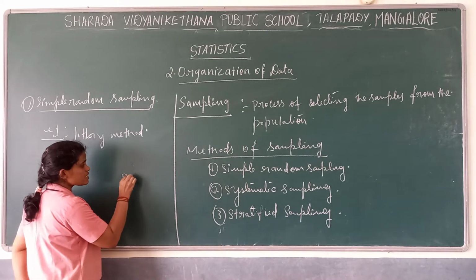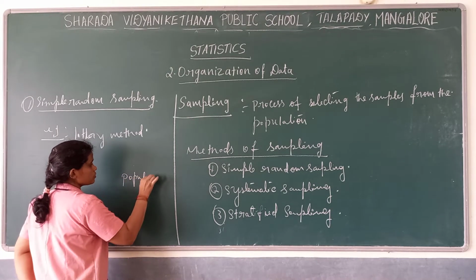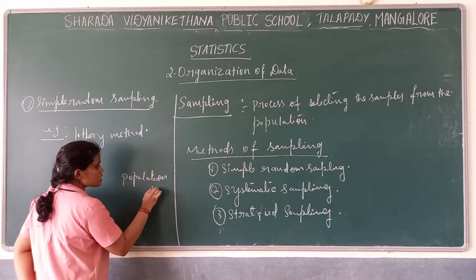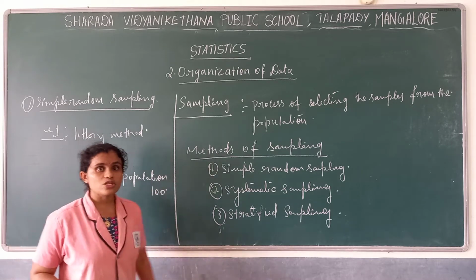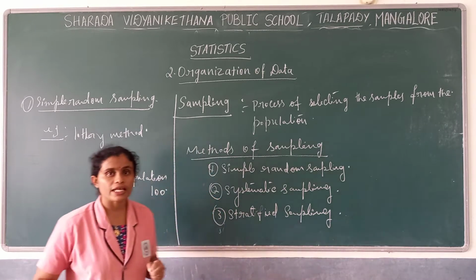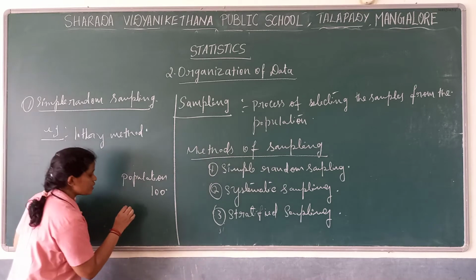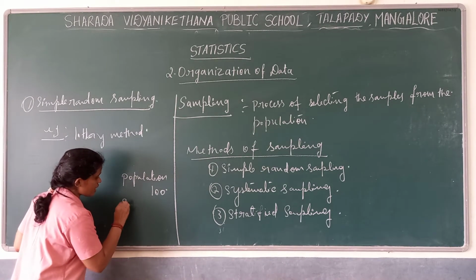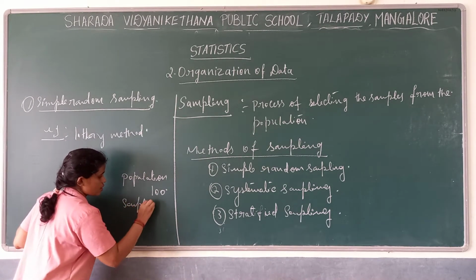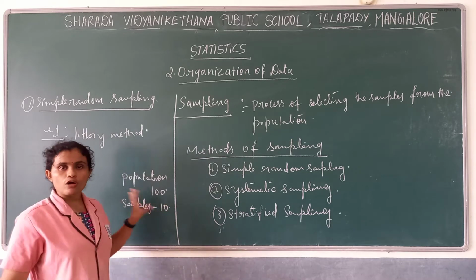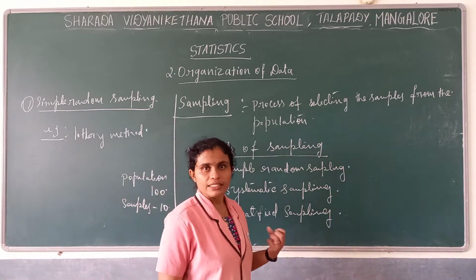Our population is 100, and I require 10 students for my survey to collect information. Out of 100, I require 10.